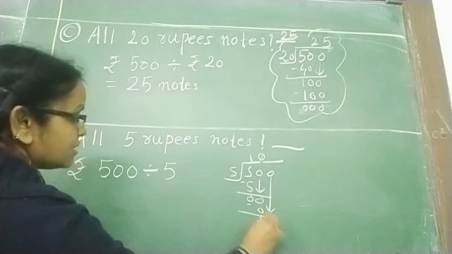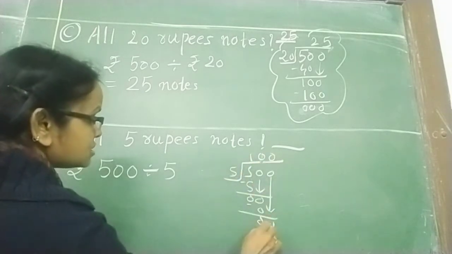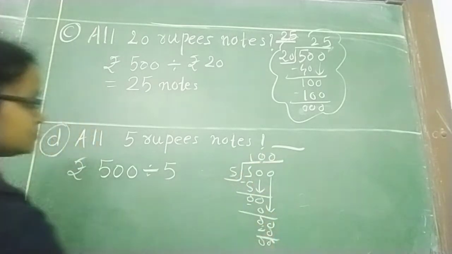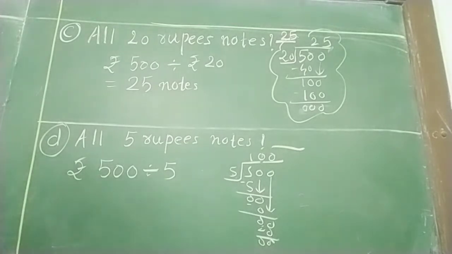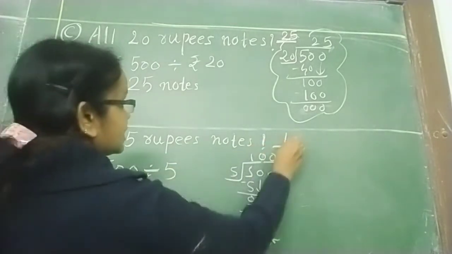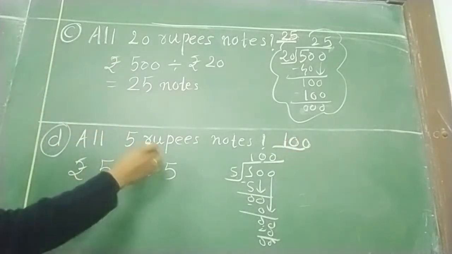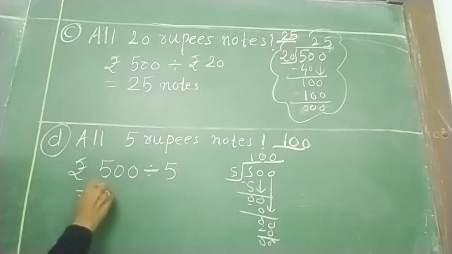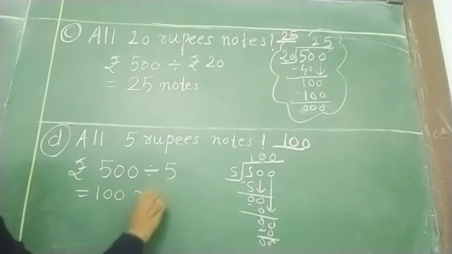Again this downside, 5 zeros are 0. So how many notes will she get? She will get 100 notes of rupees 5. So 100 notes of rupees 5 she will get.